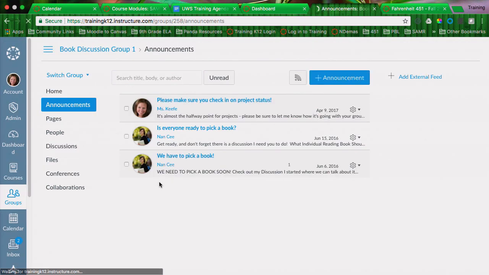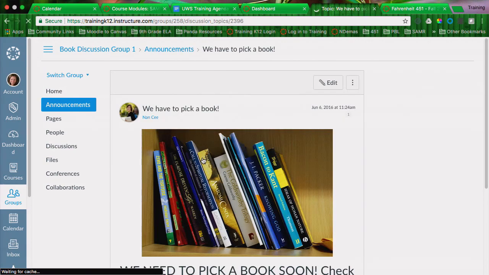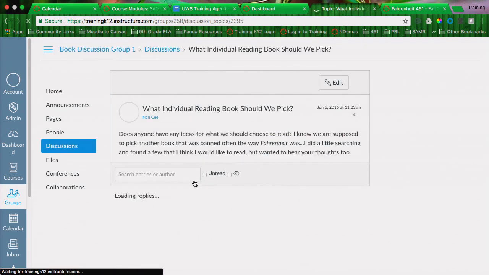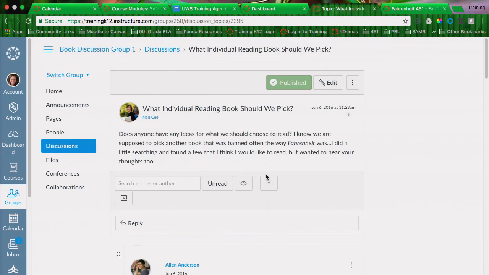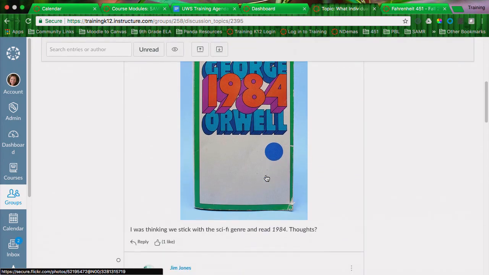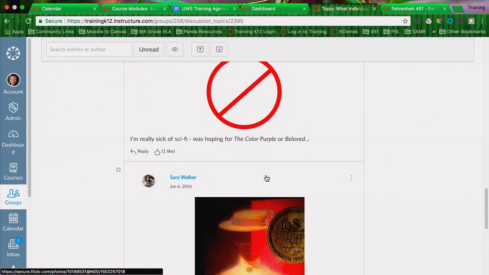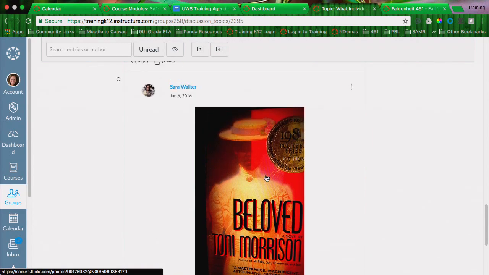They can post announcements to one another as a communication tool. The teacher can also post announcements in there, but you can see that Nan was trying to lead them. They're supposed to pick their own group. So she is posting to everyone an announcement, and then she's saying that she started a discussion, which is something they also can do inside of their group space. And only the people who are in this group and me can see it. So she's posted a discussion in here, and she's soliciting ideas from the other group members about what we should read next. So they're throwing out ideas about that.